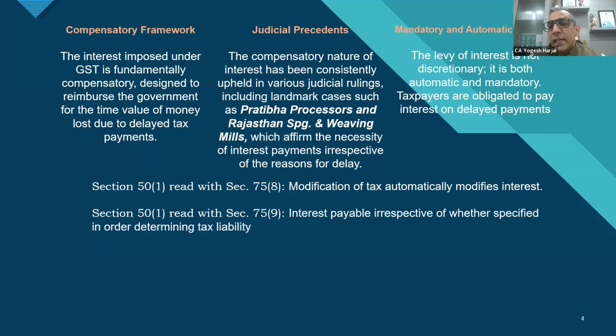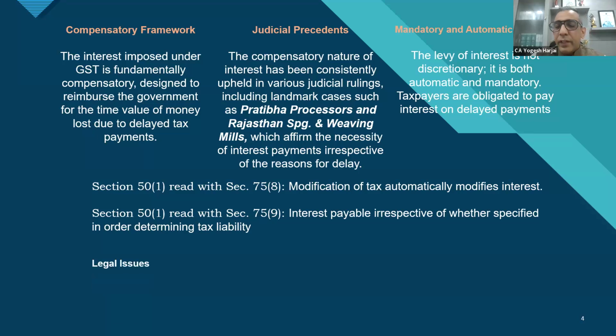Section 75 subsection 9. As I asked the question, if the interest amount is not mentioned in DRC 07, can it still be recovered? Yes, it can still be recovered. Interest is still payable irrespective of whether it is mentioned in the order or not. But can it still be recovered when it is not there in the show cause notice?